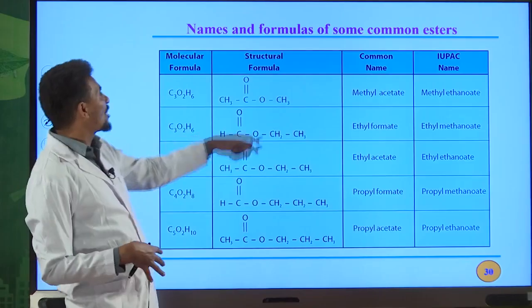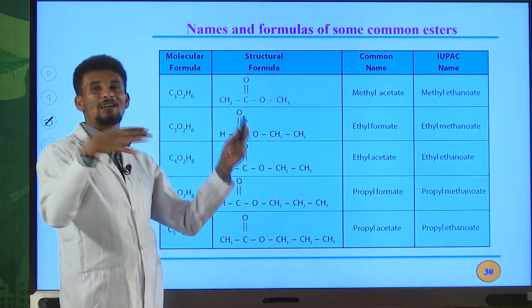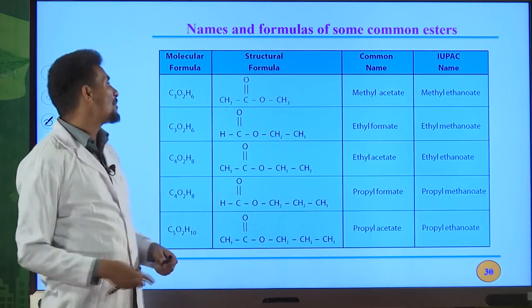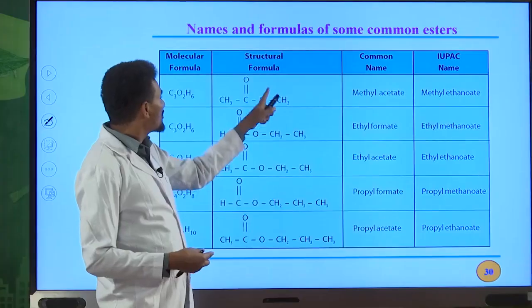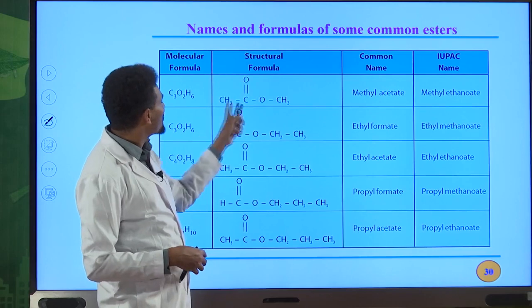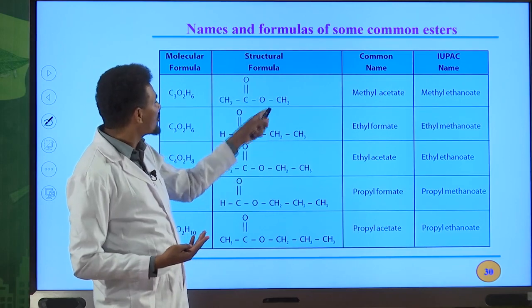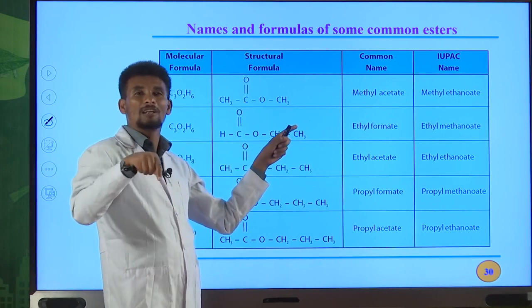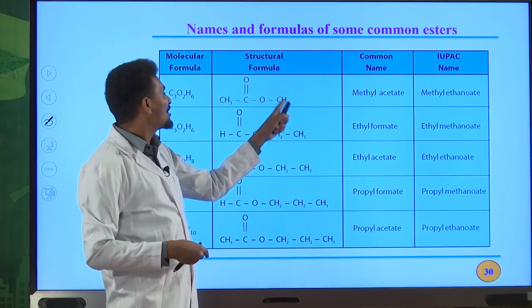So this is pear. We can also write the common names and IUPAC names of esters based on the common names and IUPAC names for carboxylic acid. So this part is derived from an alcohol, and this part is derived from carboxylic acid. All the time, naming of an ester must start from the portion that comes from an alcohol. So this is methyl.